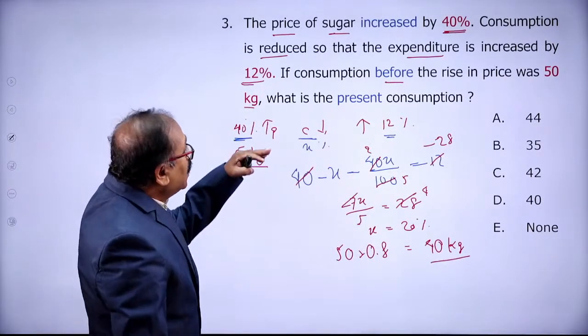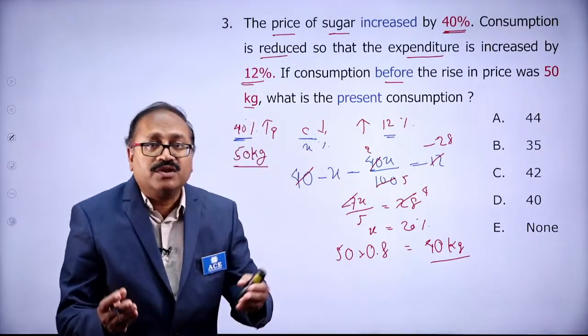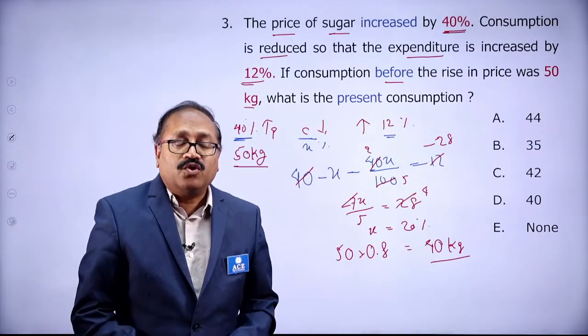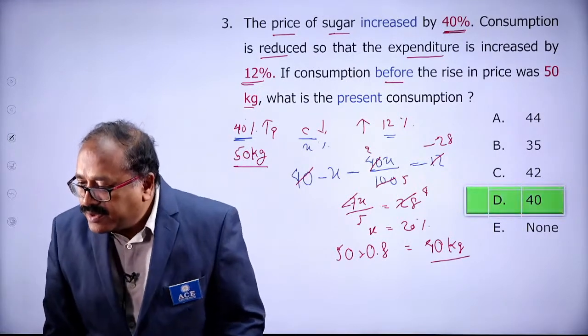That means after the deduction, the consumption is 40 kg. Hope you are understanding it. Let's check the answer. Option choice D.